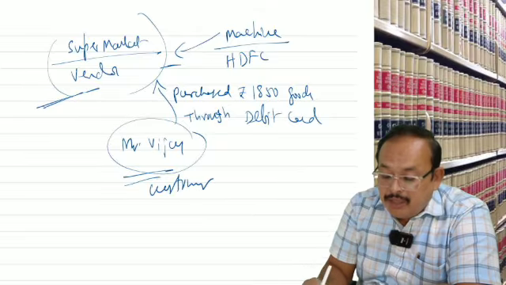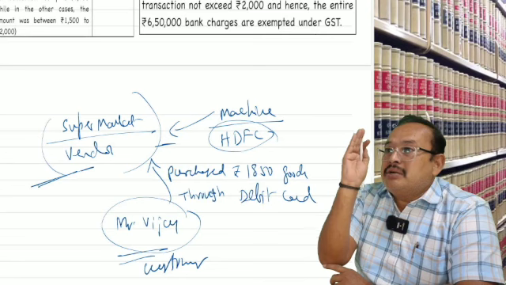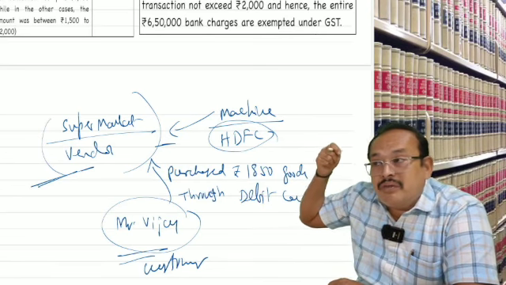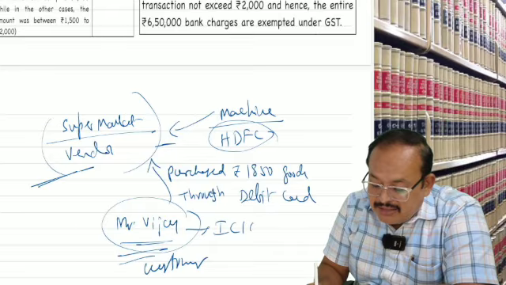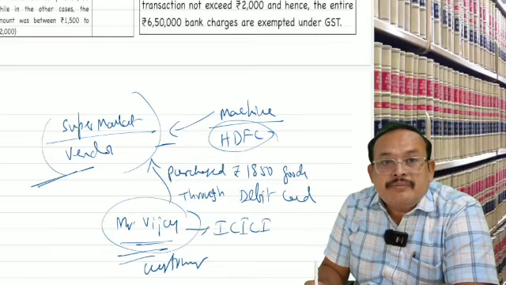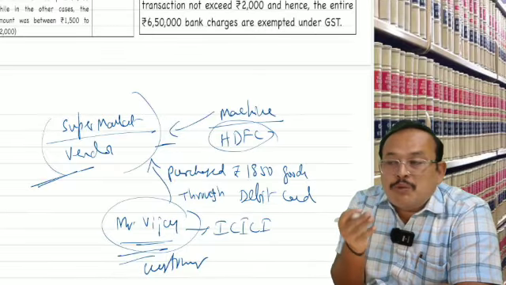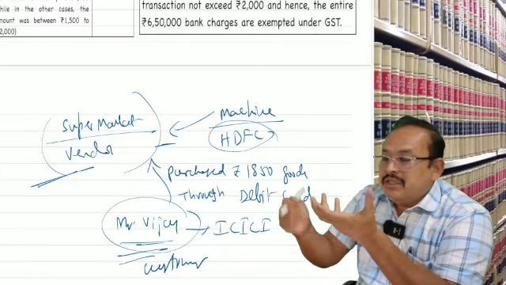Now, HDFC machine provider facilitating by debiting the account of the Vijay. Vijay has account ICICI card and given to supermarket fellow. Supermarket fellow has a HDFC machine, that machine, card machine is swiped.